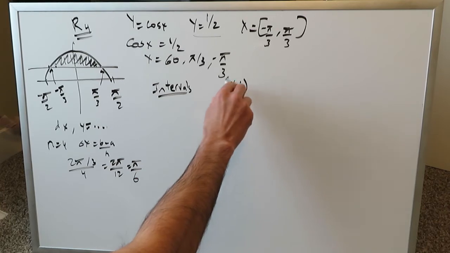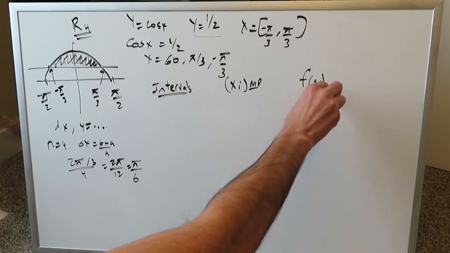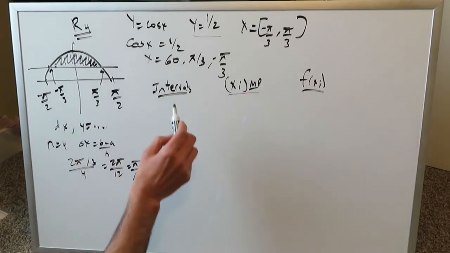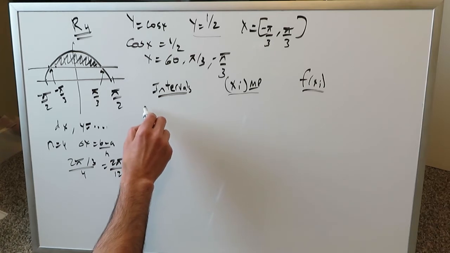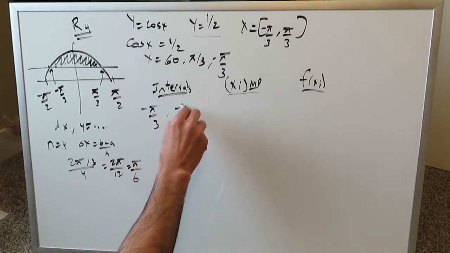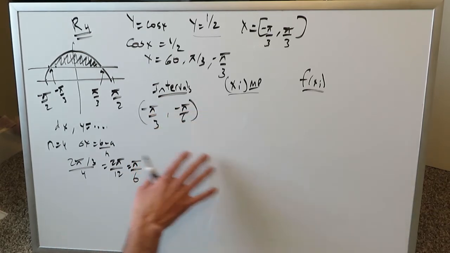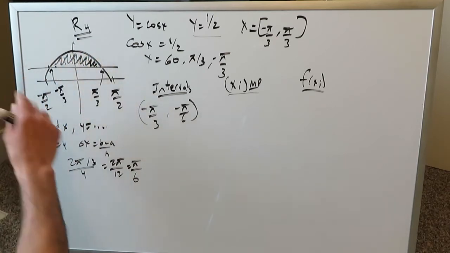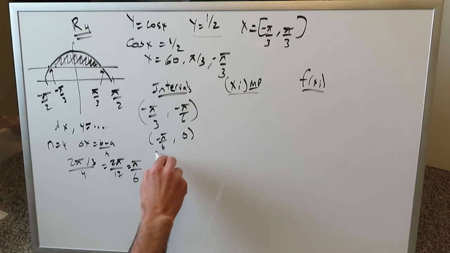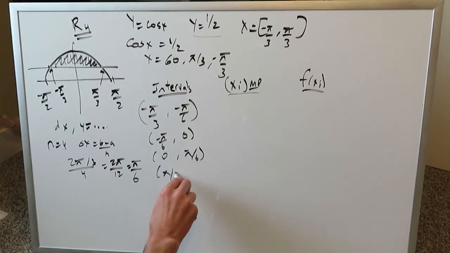We should find midpoint values, as is always the norm, and then the f of xi, which needs to be determined, but it will not be hard. Our intervals will go from minus 60 to positive 60 by 30 degrees, so let's start doing it. Minus pi over 3 to minus pi over 6, and you'll have a bit of symmetry come about here in terms of your values because of the even nature of this cosine function. And then minus pi over 6 to 0, and then 0 to pi over 6, and lastly pi over 6 to pi over 3.